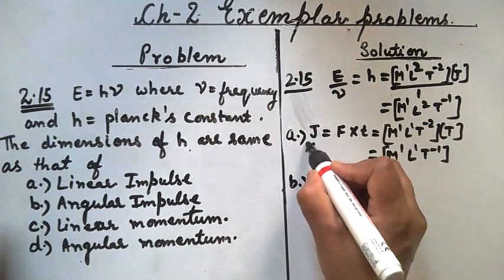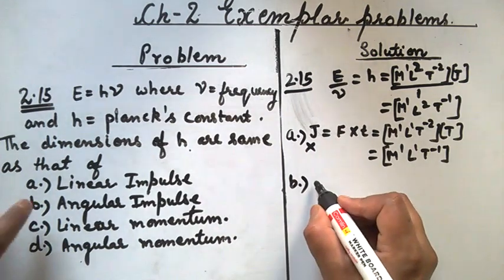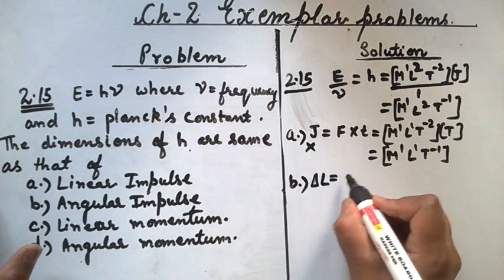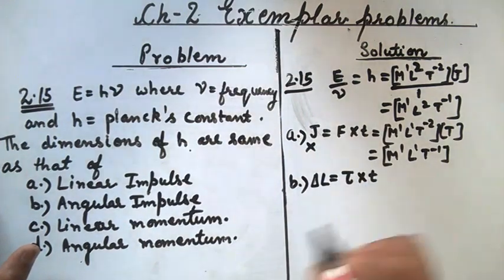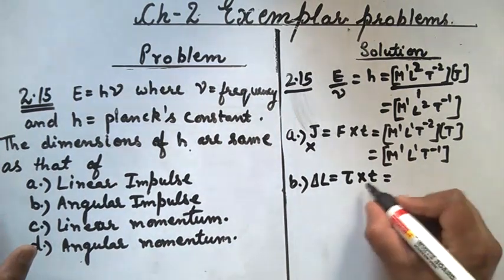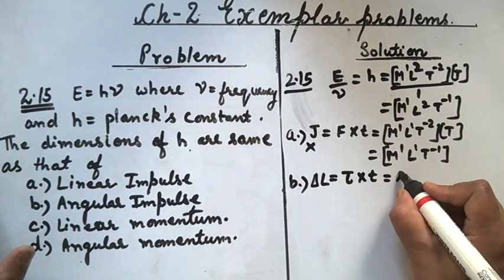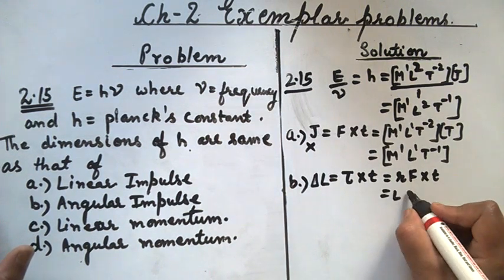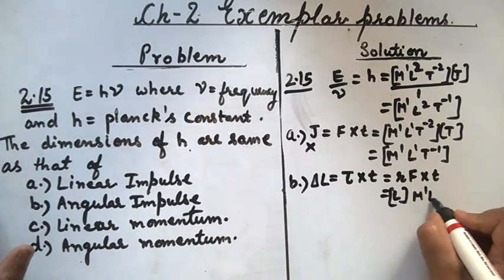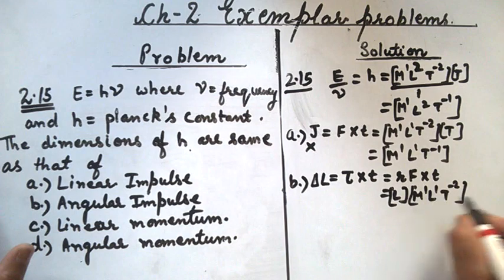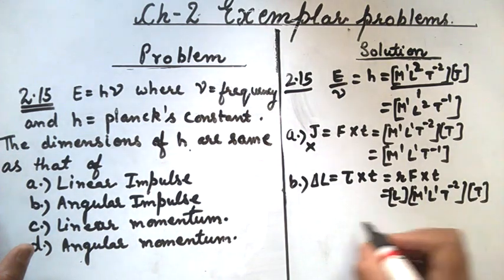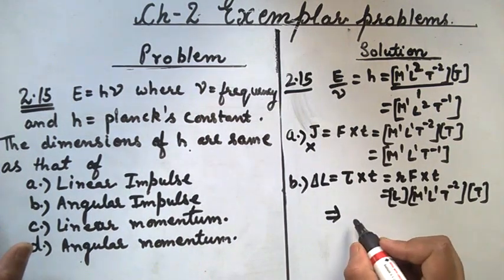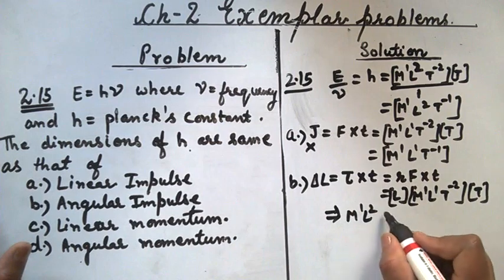Second is angular impulse. It is given by delta L. It is torque into T. Torque is given by R cross F. So R into F into T. So we will write L into M1 L1 T minus 2 into T. That is, its dimensions are M1 L2 T minus 1.